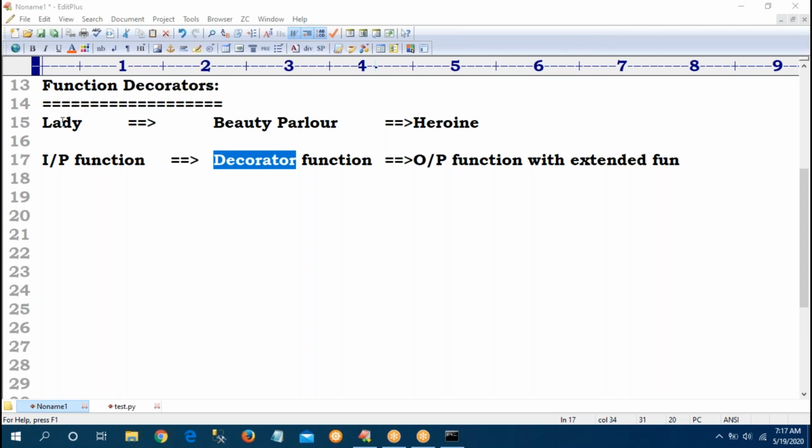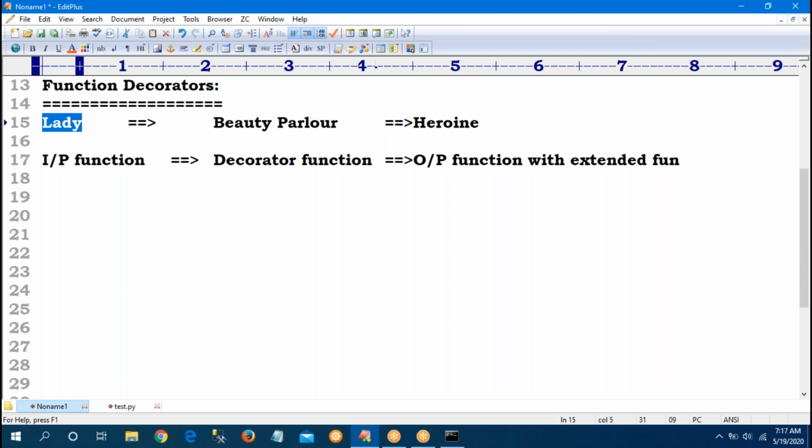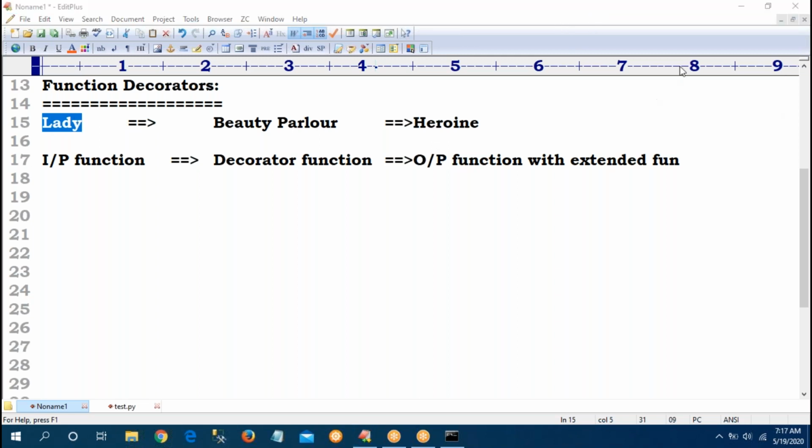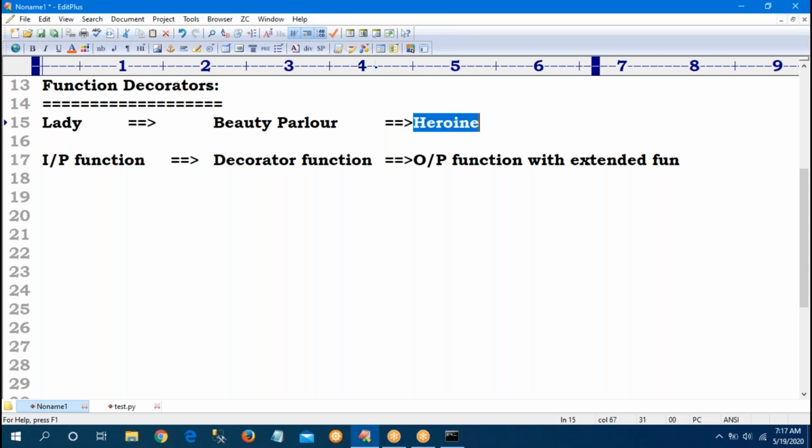Yes, here observe, she is a normal lady. Before entering the beauty parlor, she is a normal lady only. But after entering the beauty parlor, the same lady comes outside with some extended features. Then she becomes a heroine. The person is the same, but some added features are available: face glow, this, that, everything is provided.